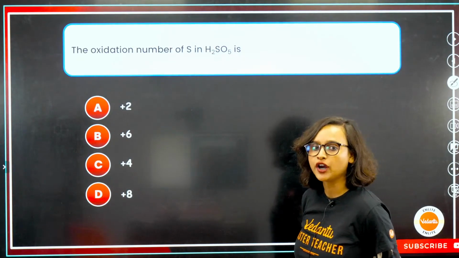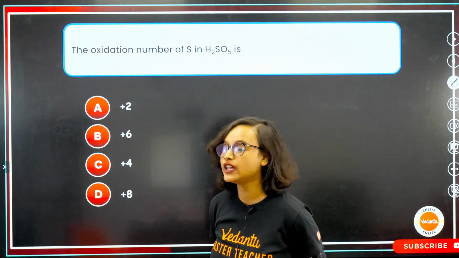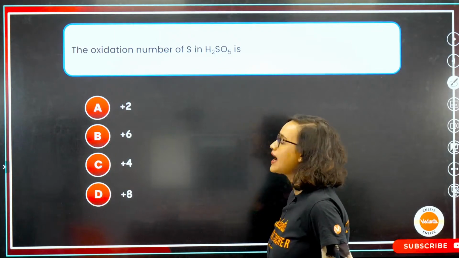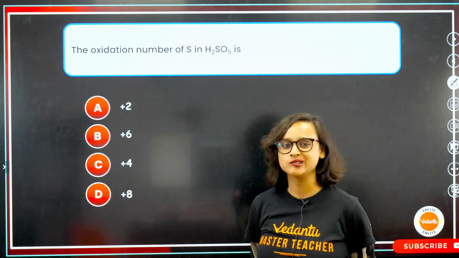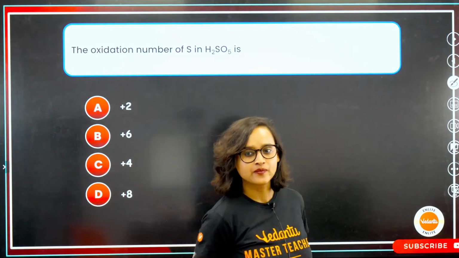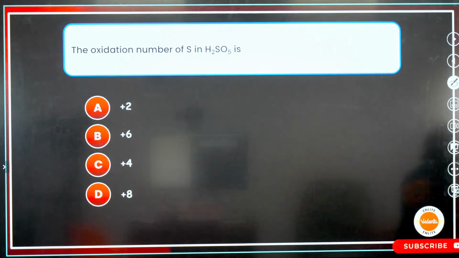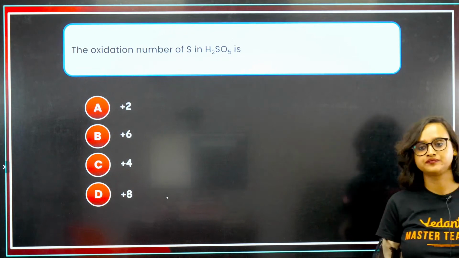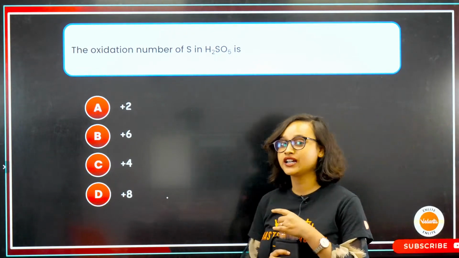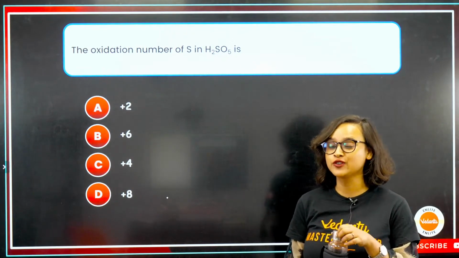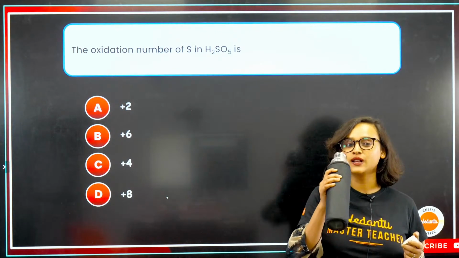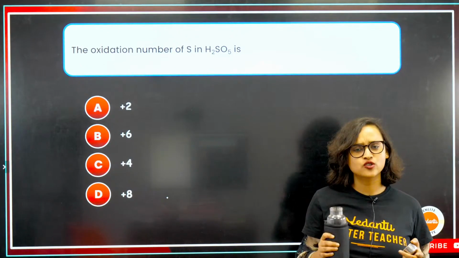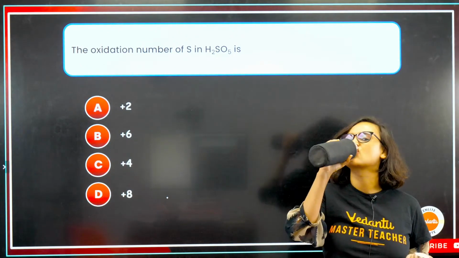Chalo. Moving on. Oxidation number of H2SO5. Calculate this. Let's see. I'll take a break for my voice, but you calculate this. Don't be confused. There are two very confusing options. You tell me: +2, +6, +4, +8. I'll show you the structure also in some time.